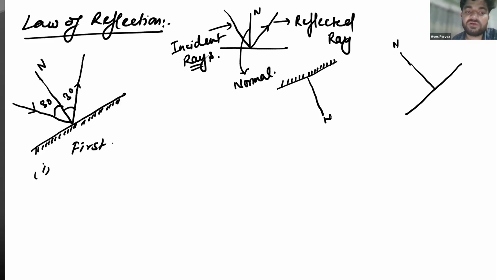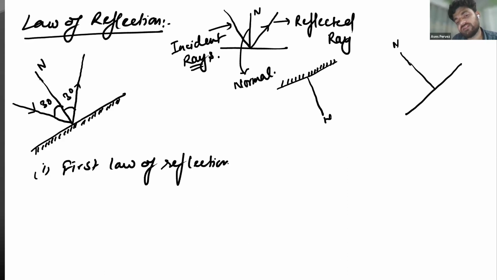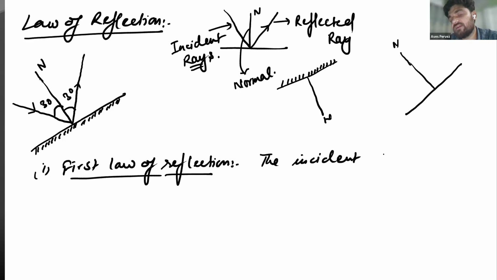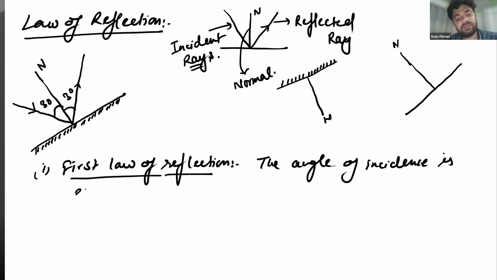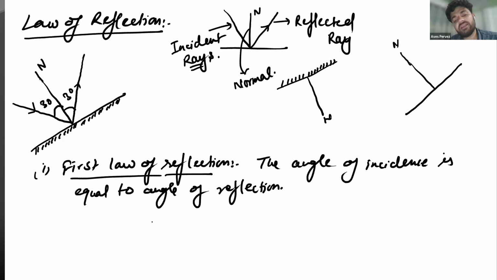First law of reflection. What does it say? It says that the angle of incidence is equal to the angle of reflection, i.e. angle I is equal to angle R.